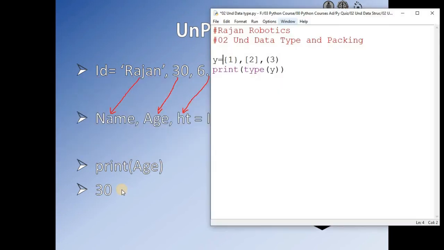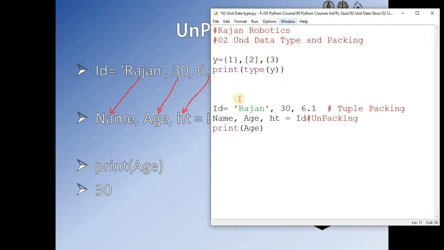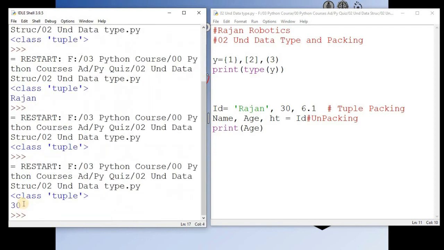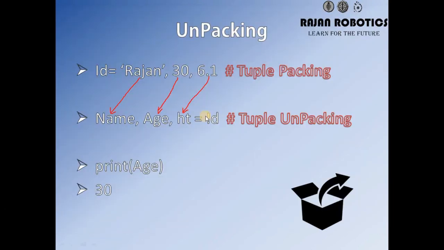Now let us try the same in Python. Okay, so id equal to Rajan, 30, 6.1, name, age, ht, same thing. So when we ask print age, now let us see what Python says. See, it says 30. So this is called tuple packing and unpacking, right?